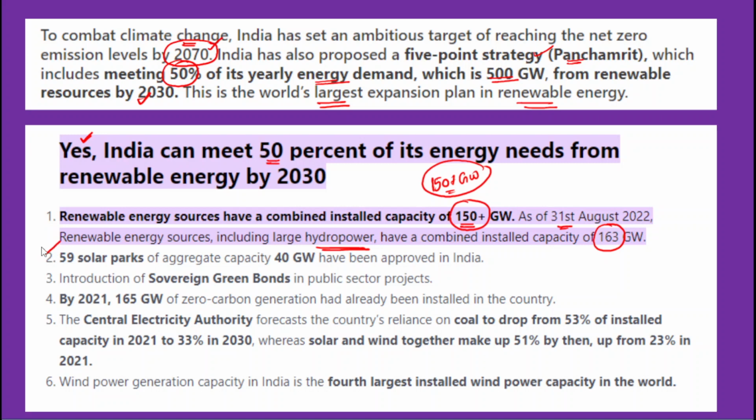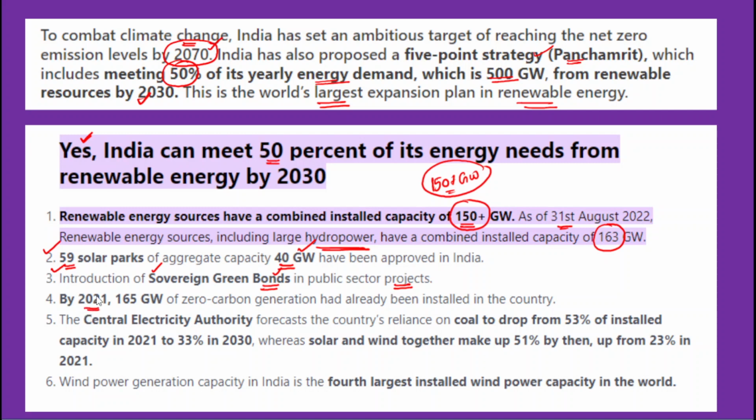So secondly, the government along with the private sector and the state governments have established around 59 solar parks with the total installed capacity of 40 gigawatts. Okay, so this was approved by India. Okay, so this is going to be set up in India. So introduction of sovereign green bonds also. So through sovereign green bonds, the money which is raised will be used for renewable energy infrastructure development. Okay, so the government has also launched the sovereign green bond scheme. These are in order to finance the public sector renewable energy generation projects.